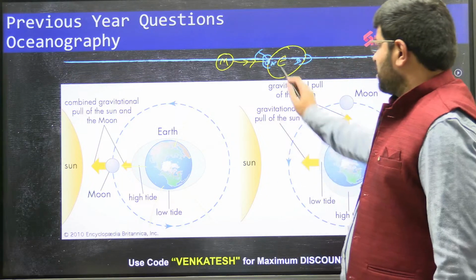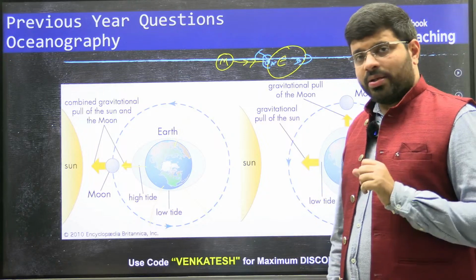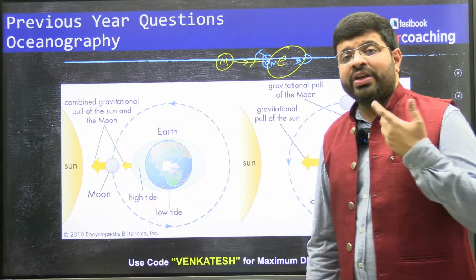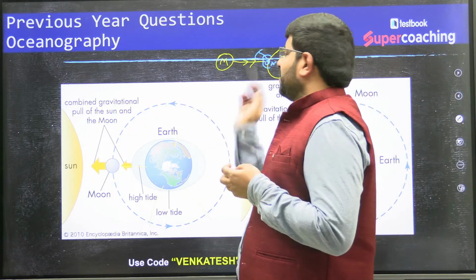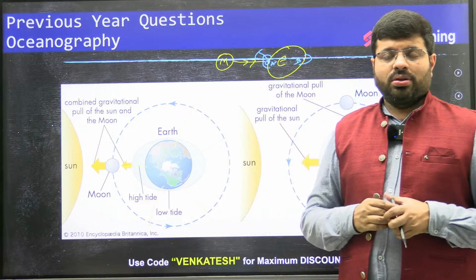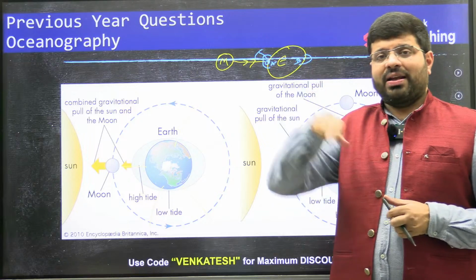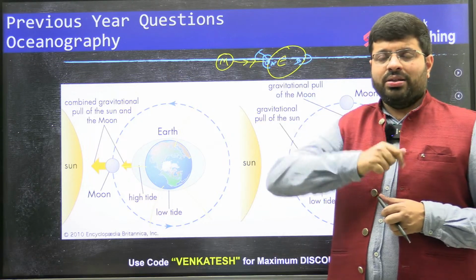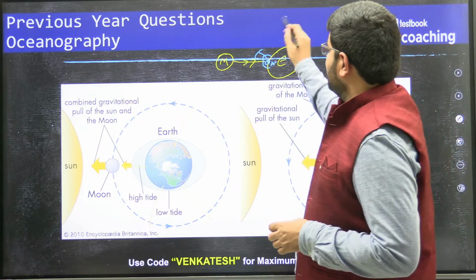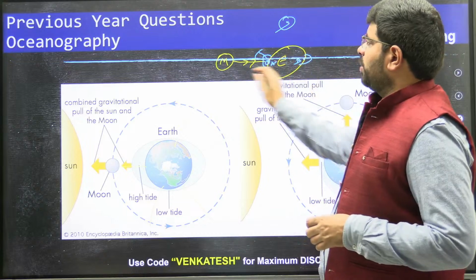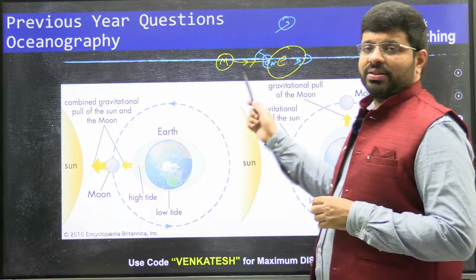Now, these are the high tides. Usually we have 2 high tides in a day. But occasionally, every 15 days, we find that sun, moon and earth are in a straight line. Then that is spring tide. When sun, moon and the earth form a triangle that is perpendicular to each other, almost like a right angle, then you will find neap tides.